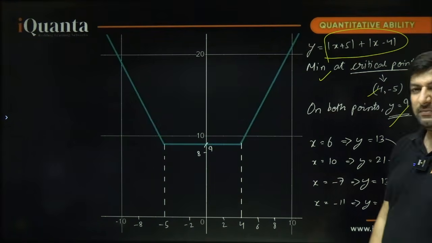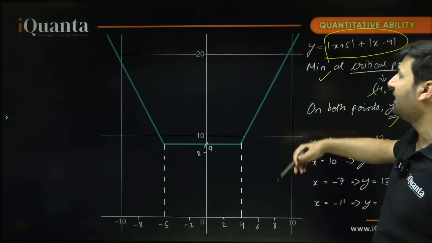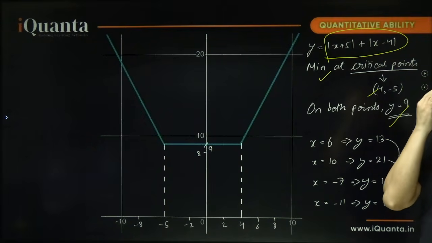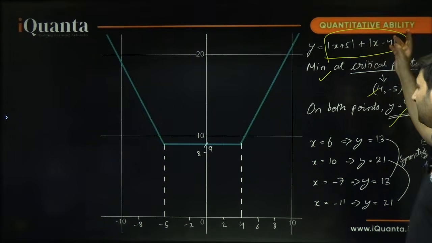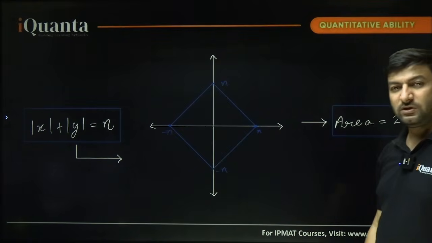And what will be the maximum value of this? Maximum value, because the graph is continuously going up, it can go till infinity, okay. You can also see this if you keep increasing the value of x here, okay, 1000, crores, billions, trillions, it will keep increasing, the value of y will keep increasing. I hope this much is clear. That is the graph, okay.